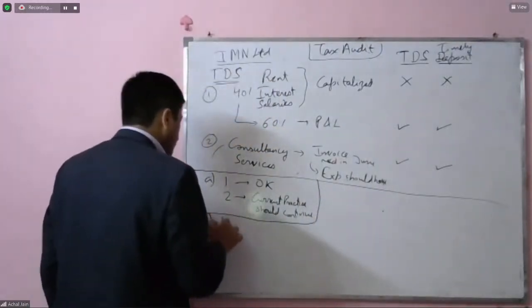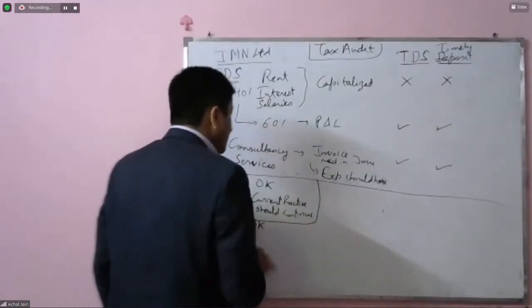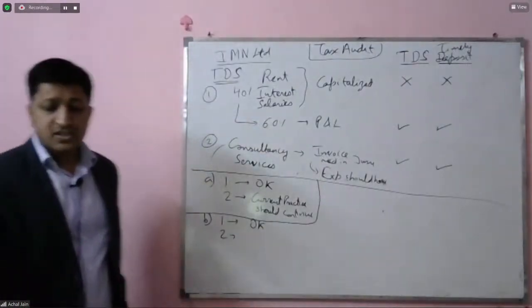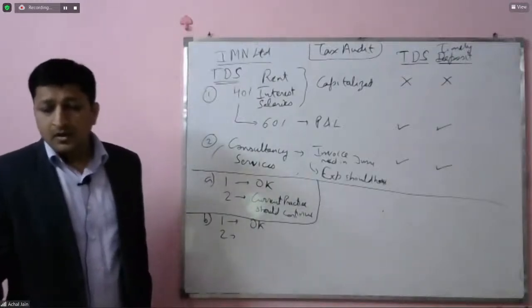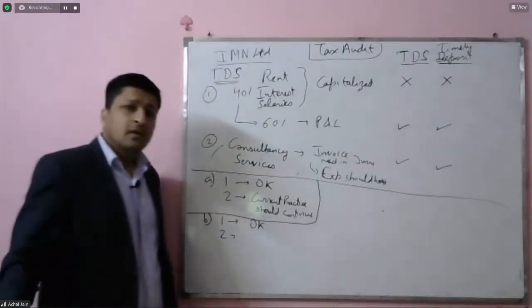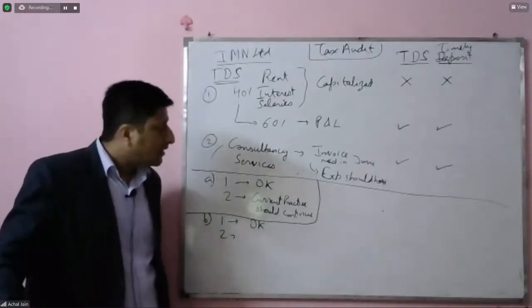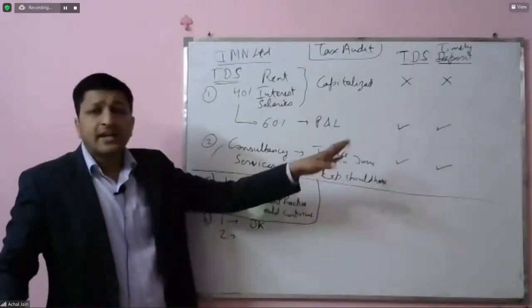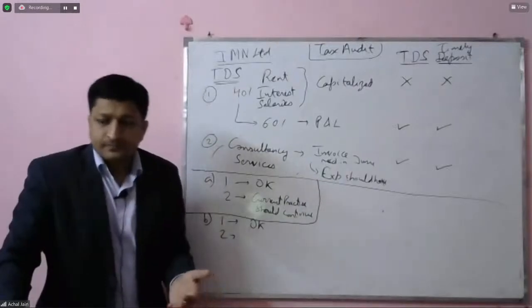Option number 2. 1 is okay, but as regards point number 2, the current practice is not okay. The auditor's observation regarding deduction of TDS on accrual basis is correct, which doesn't seem to be happening, even though it appears that it's getting deposited on time, deducted on time, but actually it's not.